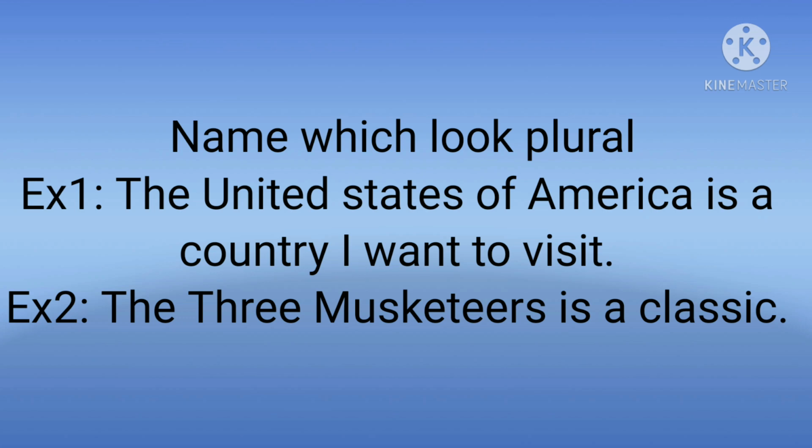As well as the second example, The Three Musketeers is a classic. Here, it is the name of a book. So, it also refers to a single thing. Thus, the verb in singular form is used here.